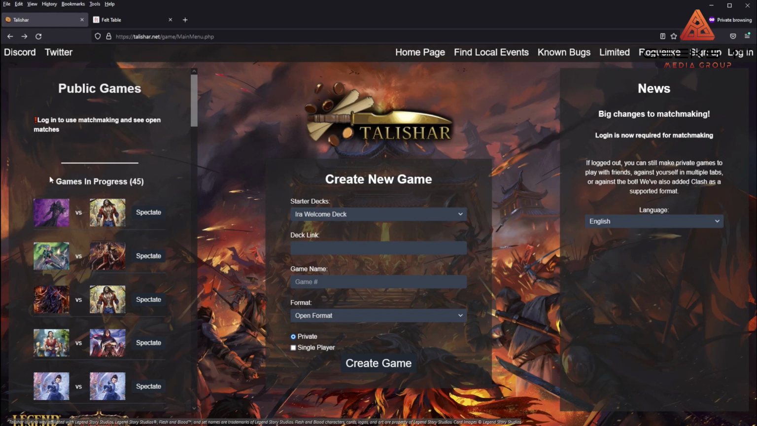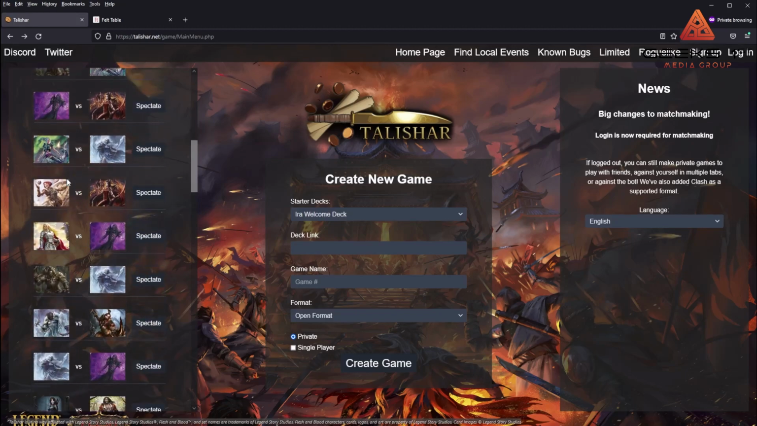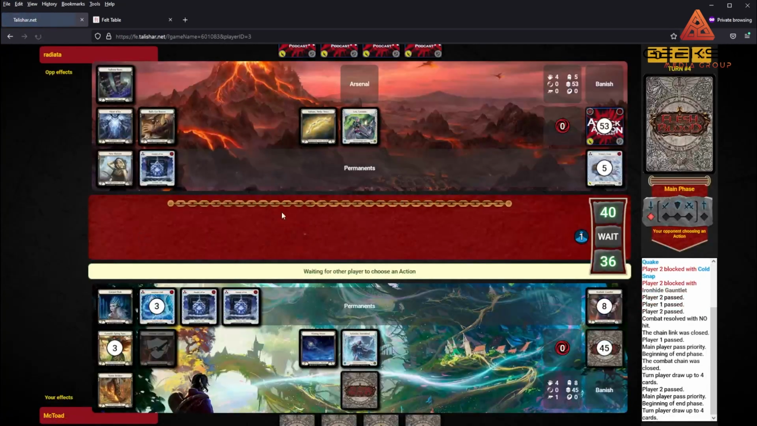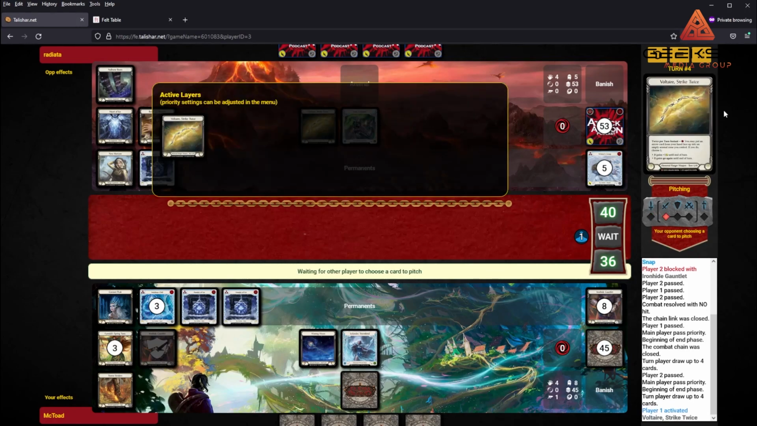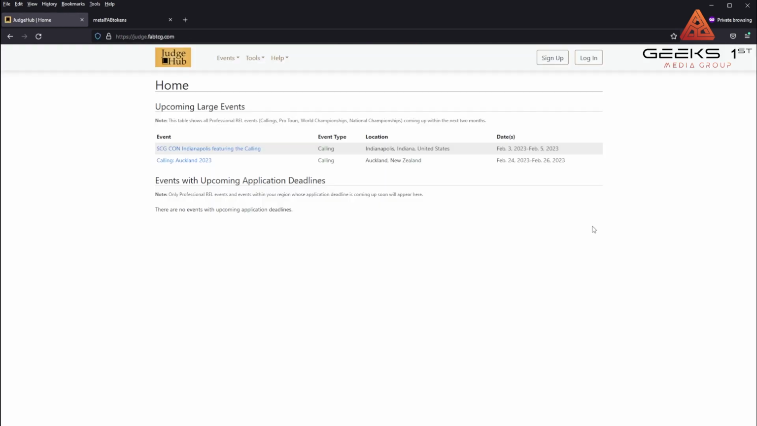There's always people. As an example, right now as I'm filming, there are 45 games in progress with a whole slew of different people. And if I were to want to spectate, this is basically what the interface looks like. So these 2 individuals are playing, and that is what Felt Table / Talishar looks like. So 3, 2, 1. Okay, so this is another page that exists as a subdomain of Fab TCG.